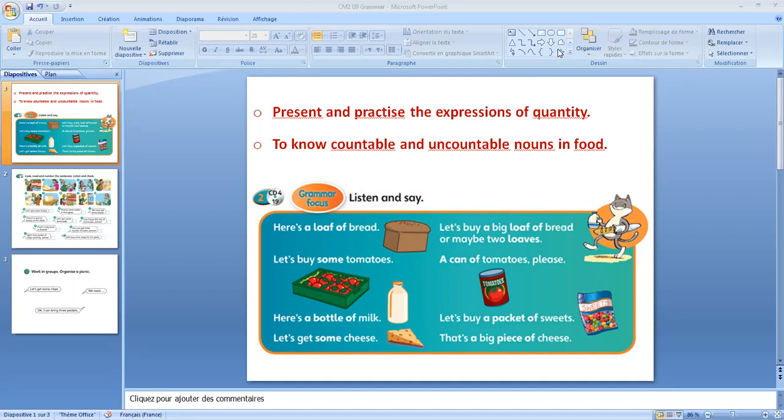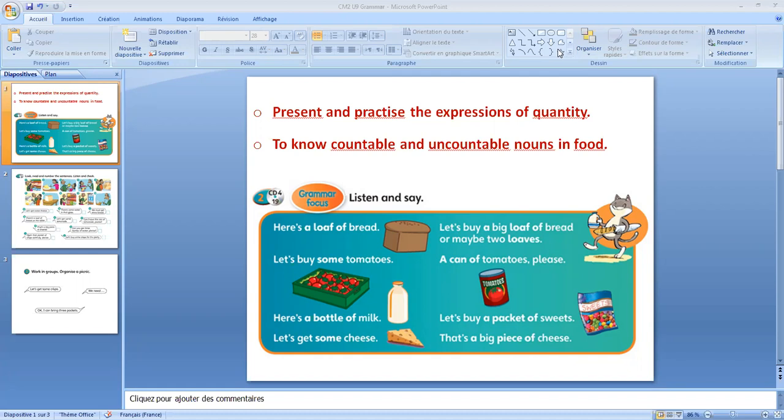For example, some food we can count, and other food we can't count, which we call uncountable nouns. If we say piece of cake, you can say one piece of cake, two pieces of cake, three pieces of cake.